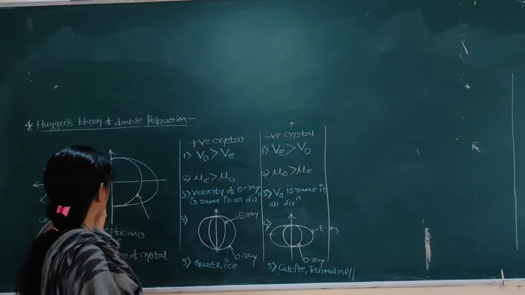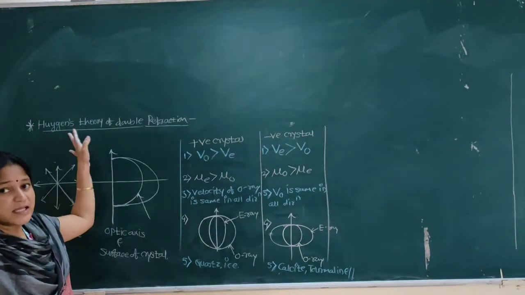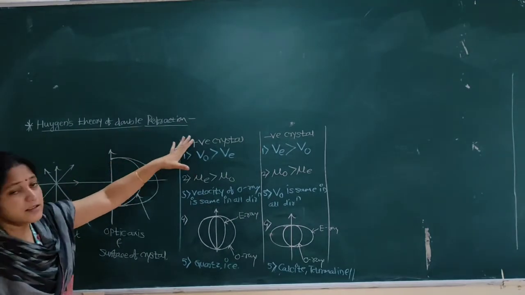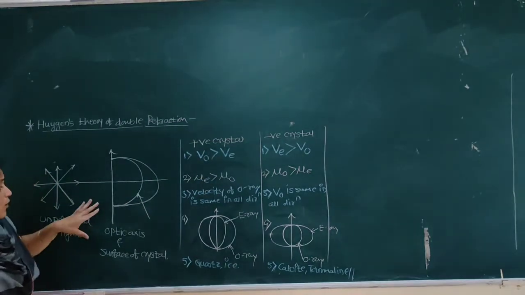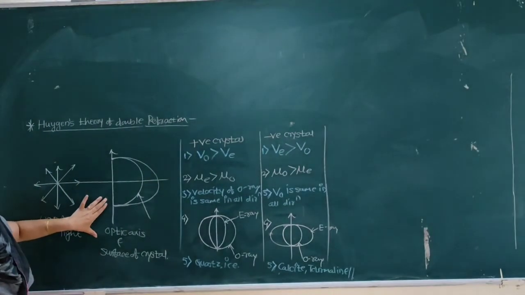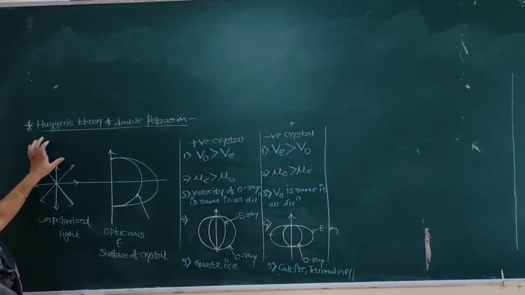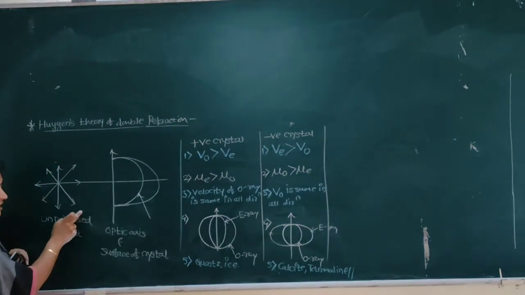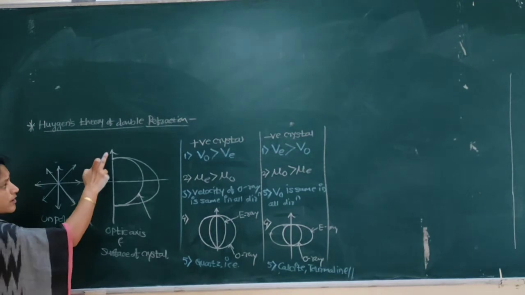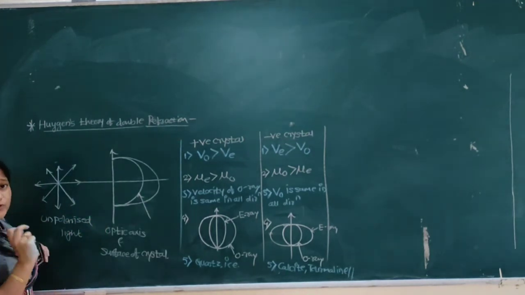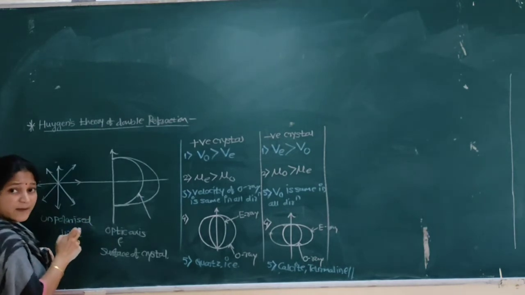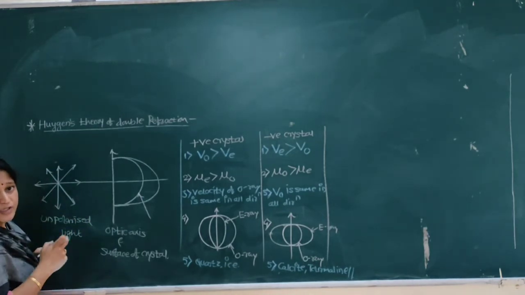So one more time I will explain the Huygens theory of double refraction and the difference between positive crystal and negative crystal. Now if we see this figure, it is observed that according to Huygens, when unpolarized light is incident on a doubly refracting crystal, it is found to produce two rays. One is the ordinary ray and the second one is the extraordinary ray.